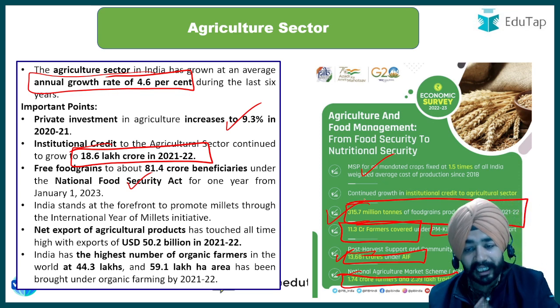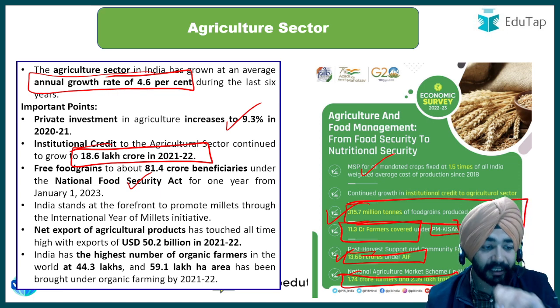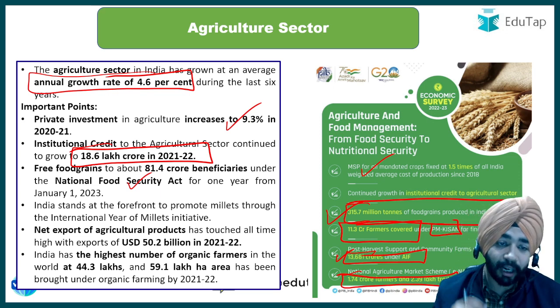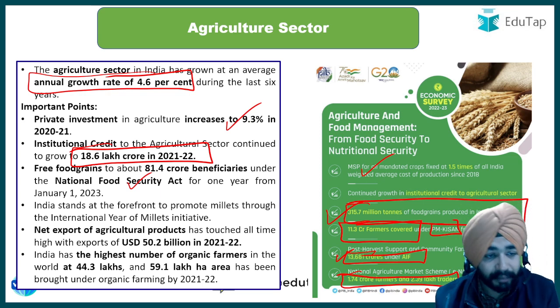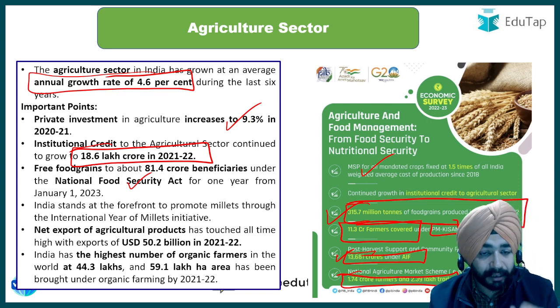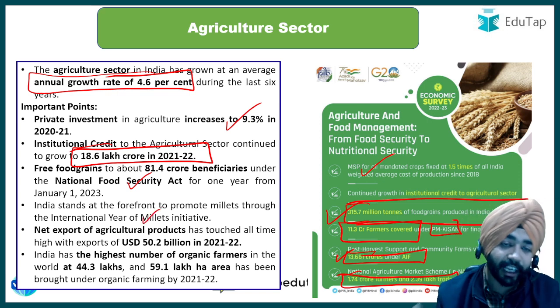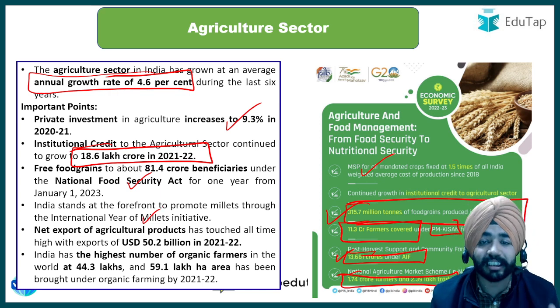Overall, 315.7 million tonnes of food grains are produced in India, and around 81.4 crore beneficiaries under the National Food Security Act are provided free food grains. Then the International Year of Millets is again highlighted, because India proposed it and this year is being celebrated as the International Year of Millets.